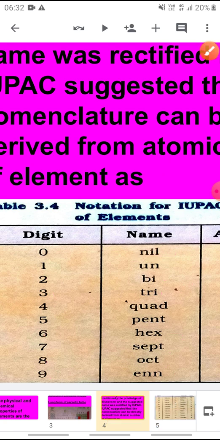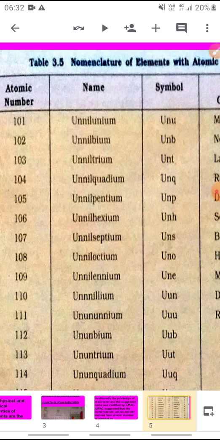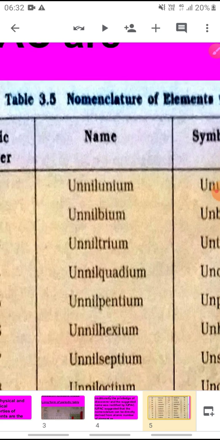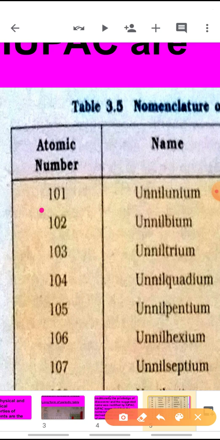So the atomic number is 101, it will be written as un, nil, un: un for 1, nil for 0, un for 1, and ium at the end. So the name of the element according to IUPAC whose atomic number is 101 will be unnilunium.